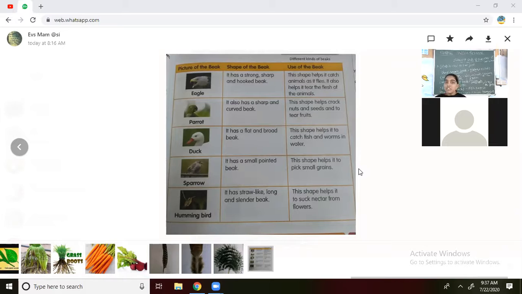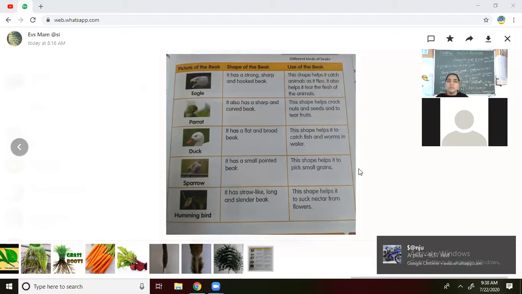Okay. Next one, what is that bird? Can you see the beak of that bird? Yes, it is the hummingbird. Yes, it is the smallest bird also. What is the bird? Yes, hummingbird is the smallest bird. And how is the beak? It is having a very, very long beak.